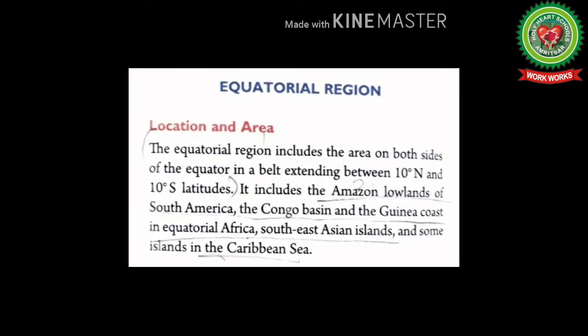Start with book reading. Equatorial region, location and area. The equatorial region includes the area on both sides of equator in a belt extending between 10° north and 10° south latitudes. It includes the Amazon lowlands of South America, the Congo Basin, and the Guinea coast in equatorial Africa, Southeast Asian islands, and some islands in the Caribbean Sea.